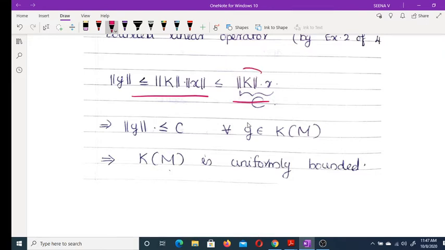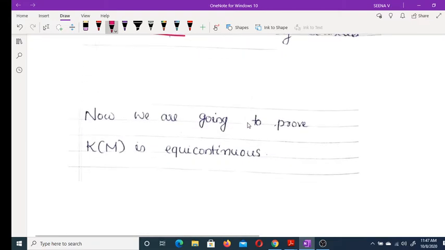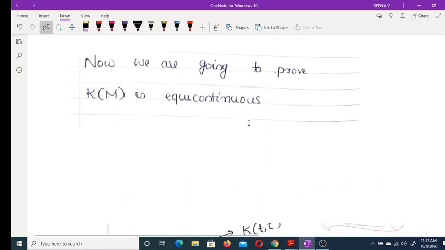What is norm K? K is a bounded linear operator. Therefore, this is some value, and also this is r. Therefore, you can write this as some c. Thus, we get norm of y less than or equal to c, and this is true for any y belonging to K(M). Therefore, K(M) is uniformly bounded. Now, to prove K(M) is relatively compact, we are using Arzela's theorem. Once we prove K(M) is uniformly bounded, we have to prove that K(M) is equicontinuous.